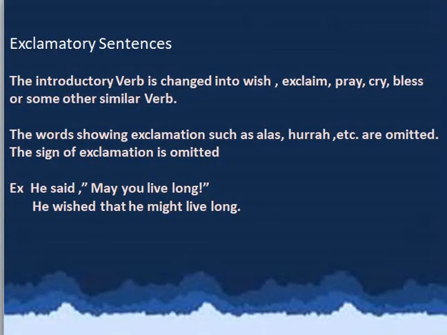In reporting an exclamation or a wish in indirect speech, the introductory verb is changed into wished, exclaimed, prayed, cried, blessed, or some other similar verb. The words showing exclamation such as alas, hurrah, etc. are omitted. The sign of exclamation is omitted here.